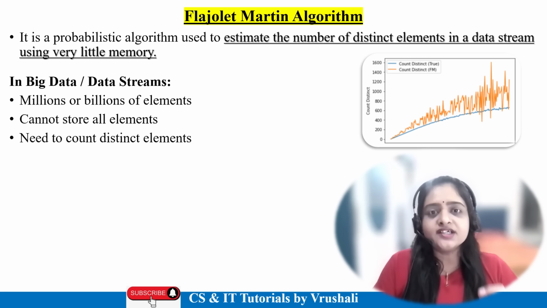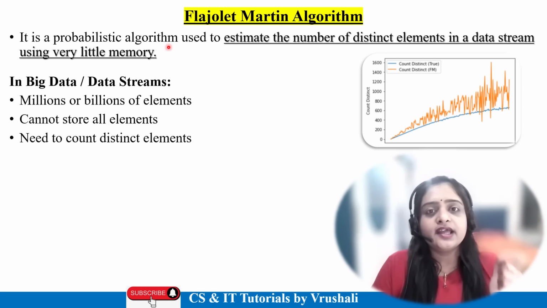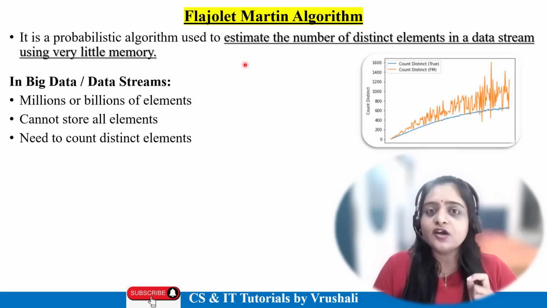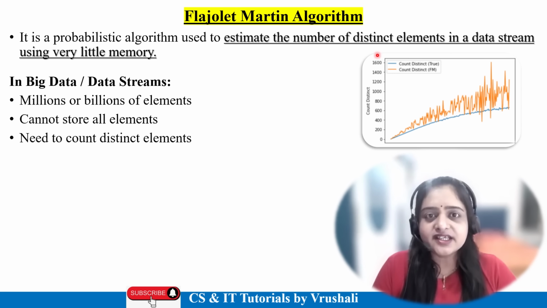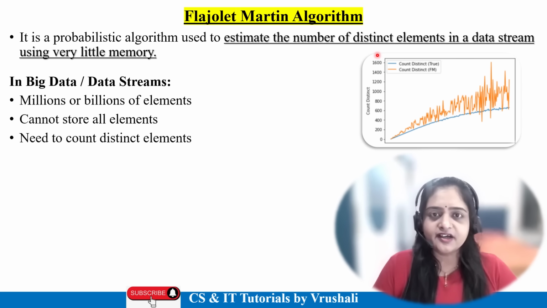So for that purpose the Flajolet Martin algorithm is used. It is a probabilistic algorithm used to find or estimate the number of distinct or unique elements in your data, using very little memory. So basically, the FM algorithm finds distinct elements in your data.